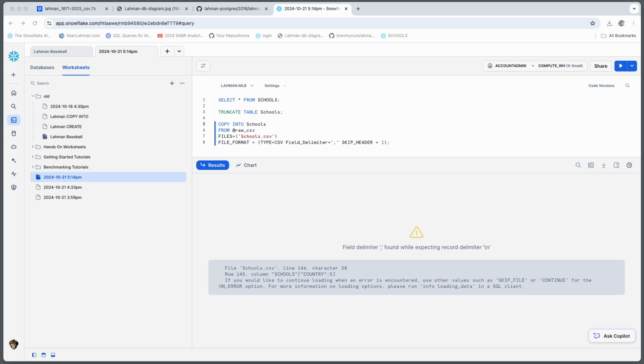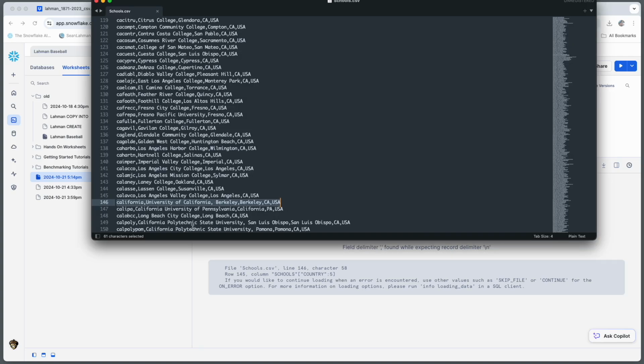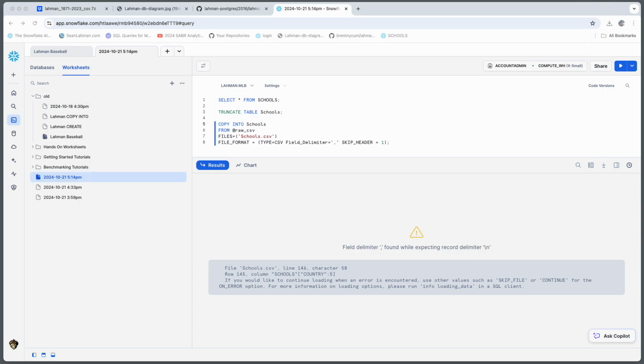But before we do much more, we'll probably look at the copy command in the documentation and see what type of validation or error routines we could leverage, so we're not going onesie twosies trying to fix this data file. So looking through the file, we did validate that there's an extra comma in the UC Berkeley record. There's probably a way to escape these commas. What we don't know is how many of these records have multiple, or 5 or 6 commas in the record. For now, we're just going to delete this for the sake of this demo.